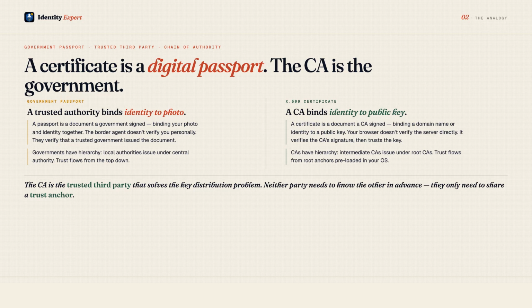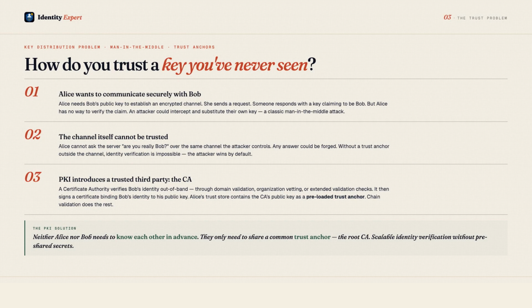And just like governments have a hierarchy, where local authorities issue passports under the authority of a central government, CAs have a hierarchy. Intermediate CAs issue certificates under the authority of root CAs. This chain of trust is what makes scalable identity verification possible without requiring every participant to know every other participant in advance. The fundamental problem PKI solves is this.